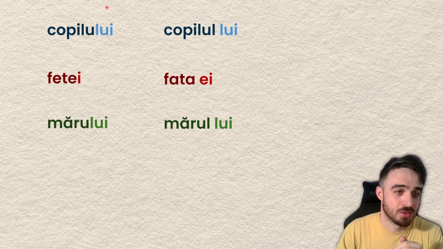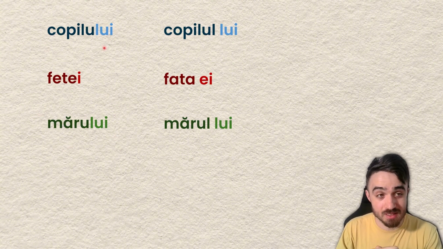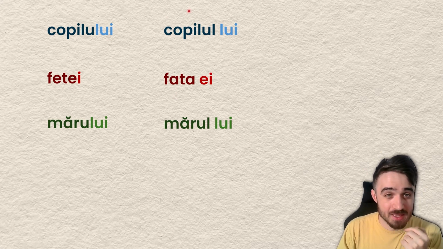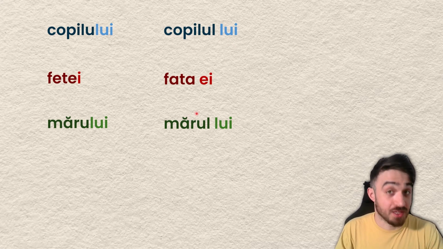Yeah, copilului, fetei, mărului. This is the noun in genitive dative, which we're going to talk about next class. And then this is what we've talked about in the previous class. Yeah, when we talked about the possessive adjectives added at the end. They mean very different things.